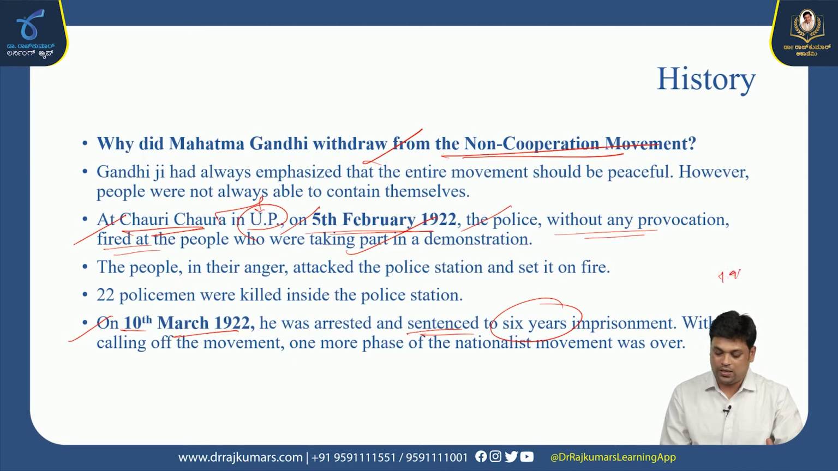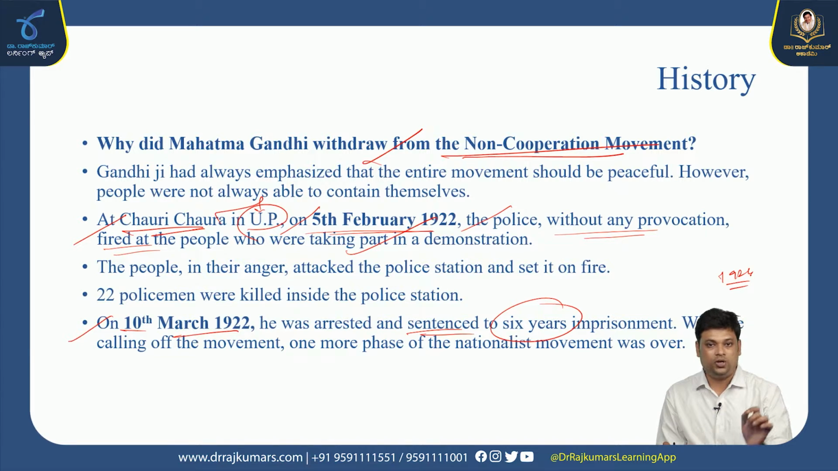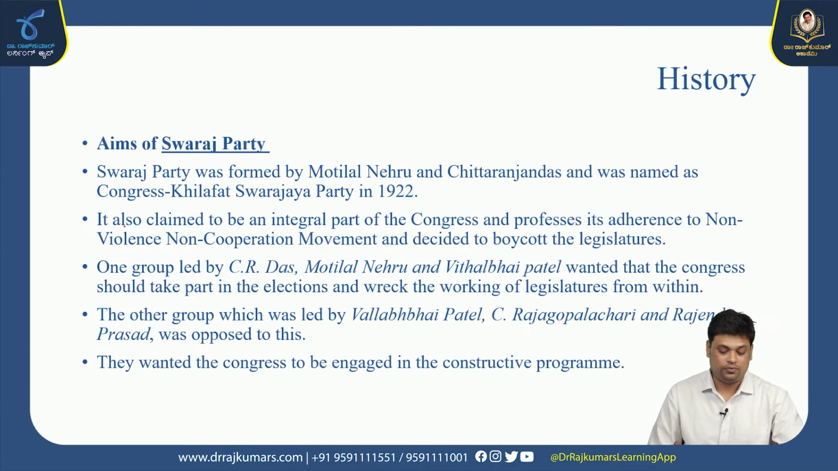But he got released in 1924 itself based on the health ground. This is the reason behind Mahatma Gandhi's call of the non-cooperation movement. So the non-cooperation movement was launched in the year 1920. In February 1922, the Chauri Chaura incident happened. Because of that, Mahatma Gandhi called off the non-cooperation movement, and he also got 6 years of imprisonment, but in 1924 itself he got released due to the health condition.